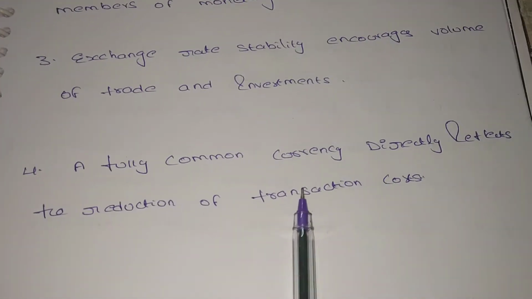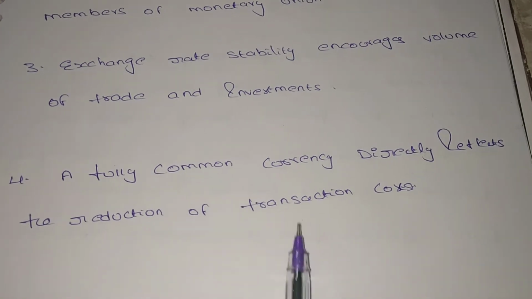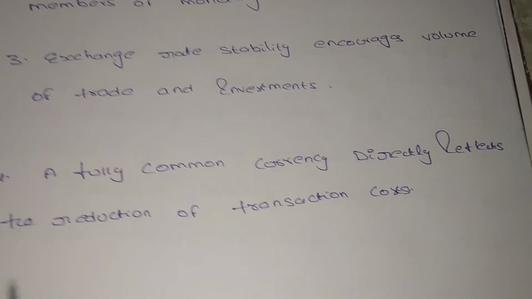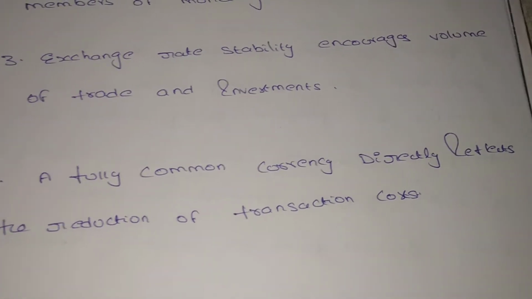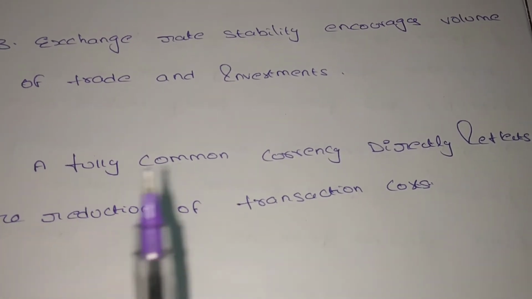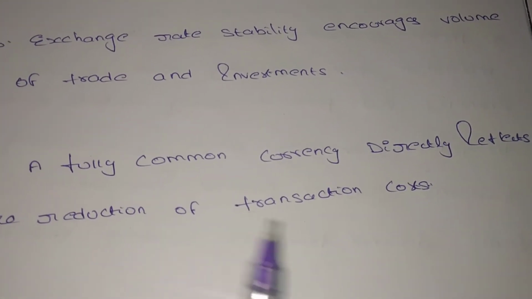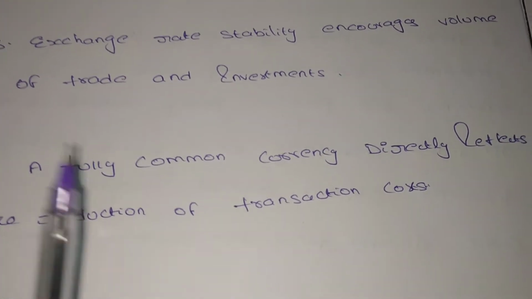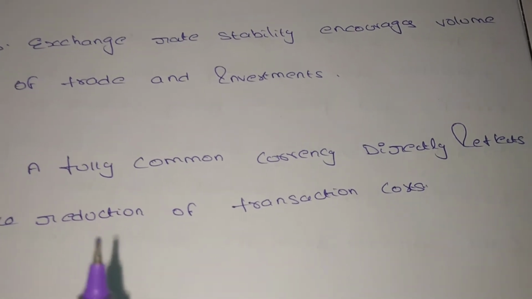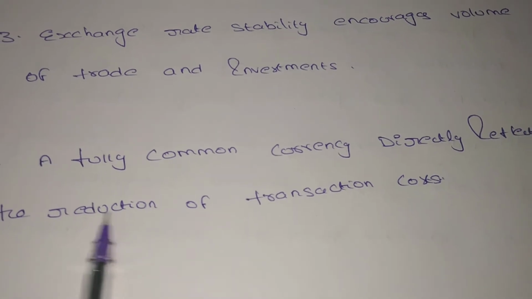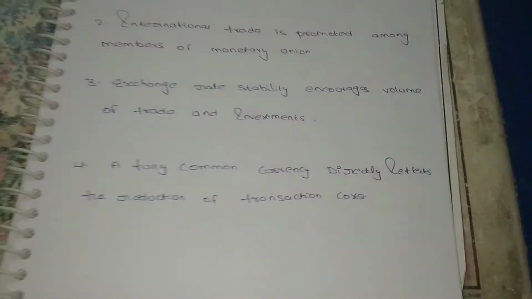For example, we can say the euro currency directly reflects the reduction of transaction cost. It means we can reduce our transaction cost. Suppose we want to convert our Indian currency into another country's currency, like the US currency, we have to pay some transaction cost. But when some countries form a monetary union, there is no need to pay that transaction cost. So we can save this transaction cost too, and it is also one of the advantages.